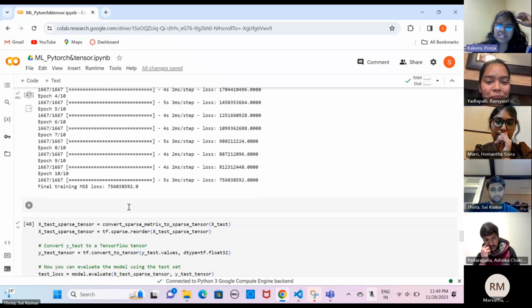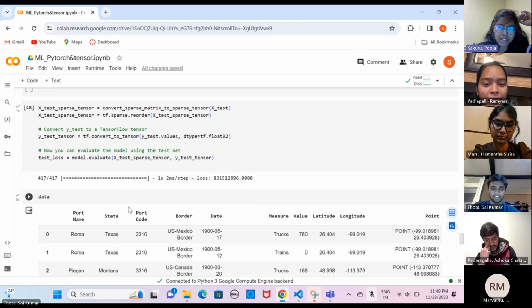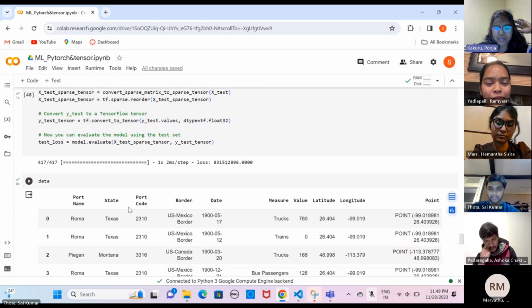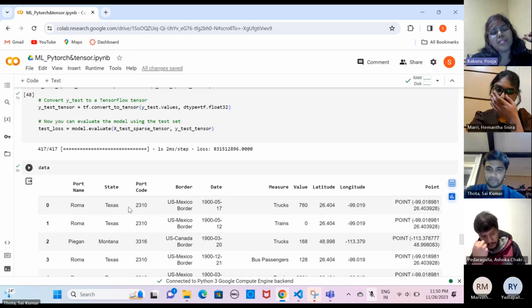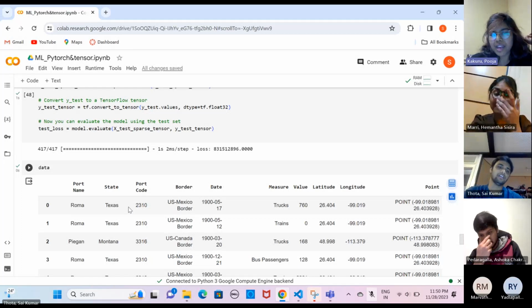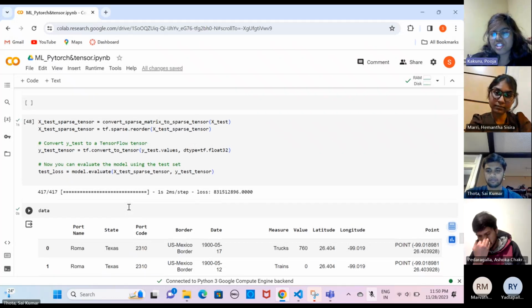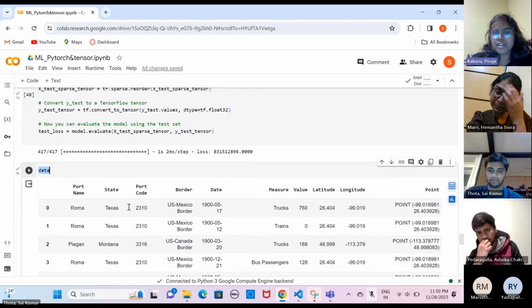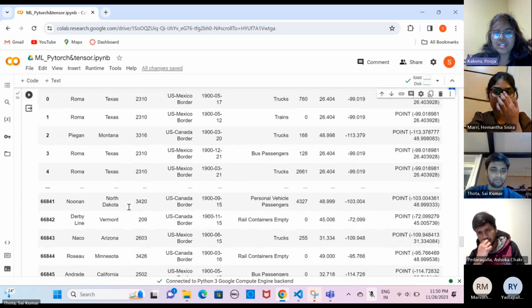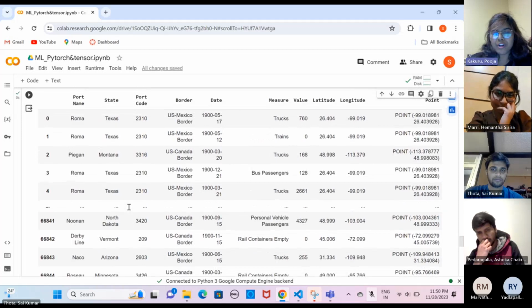And coming to this, the sparse matrix handling and the model training with TensorFlow. Here we are using code which includes Adam and mean squared error. The main aim of this code is to convert the sparse matrix X_train to a sparse tensor for TensorFlow compatibility. It compiles and fits the TensorFlow model using the sparse tensor. The model is then evaluated using the test set in the sparse tensor format.